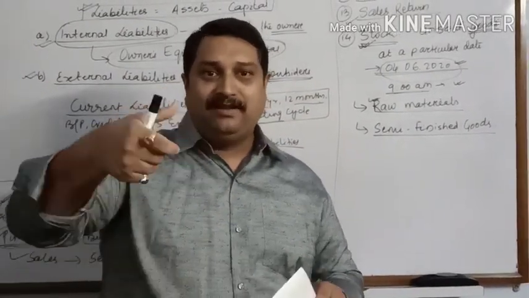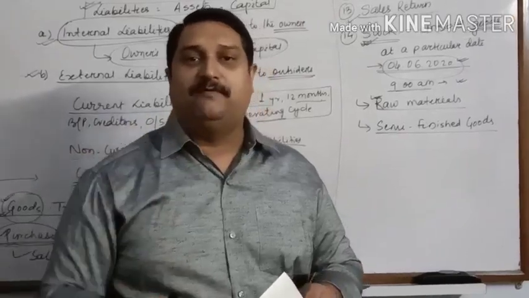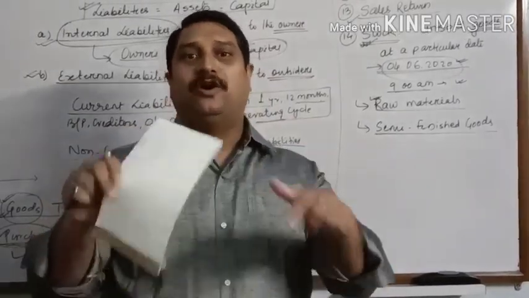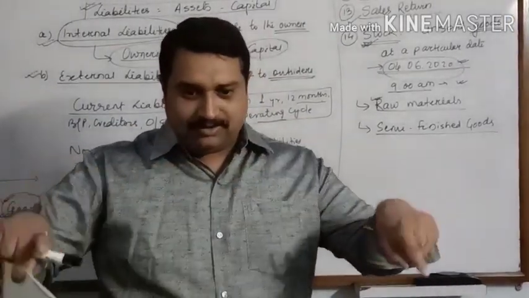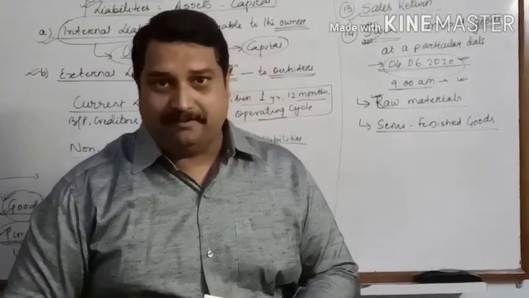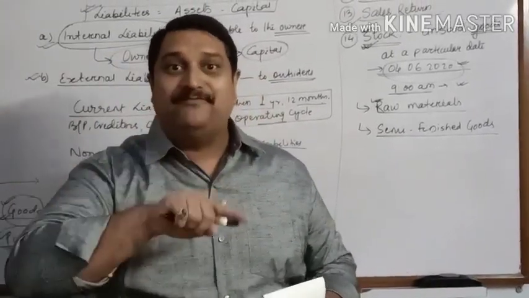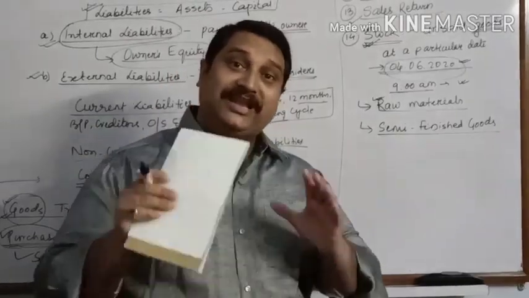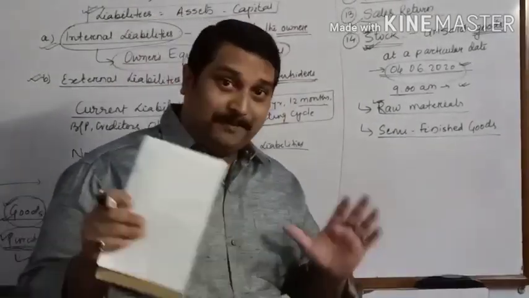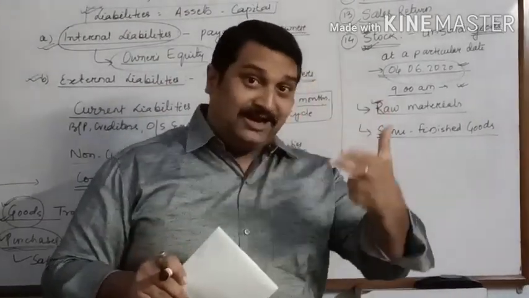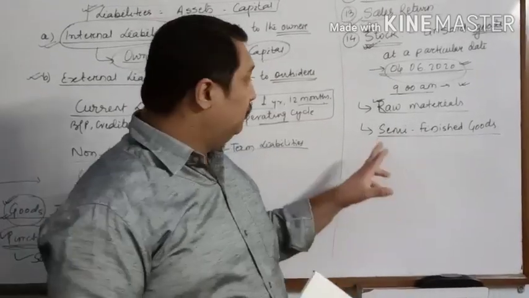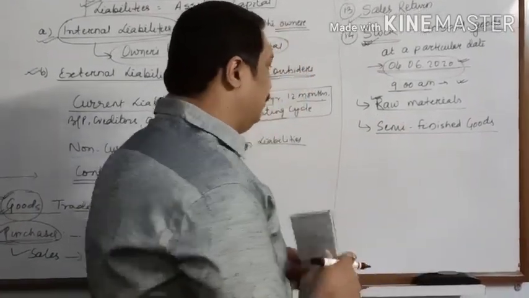Okay, they have to be bundled in a cover. So that cover is not yet put. The size has not yet been made. The ruling lines have not yet been printed. So your papers are ready, notebooks are ready, but all these things are yet to be done. So they will be your semi-finished products.